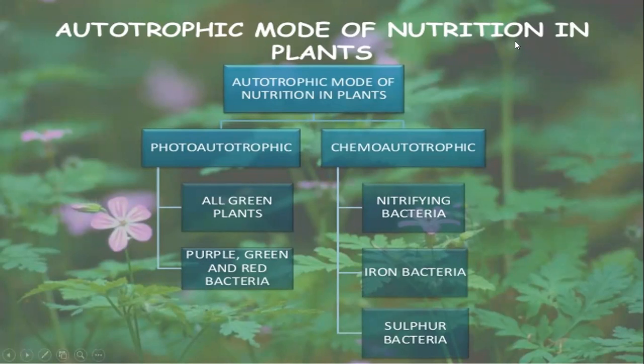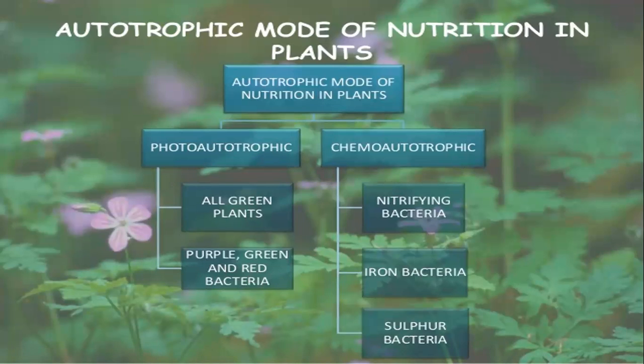Autotrophic nutrition, the basic mode of nutrition in plants, can be divided into two different types: photoautotrophic nutrition and chemoautotrophic nutrition. What is photoautotrophic nutrition? All the green plants, those having chlorophyll in their bodies, conduct photoautotrophic nutrition, like purple, green, and red bacteria.